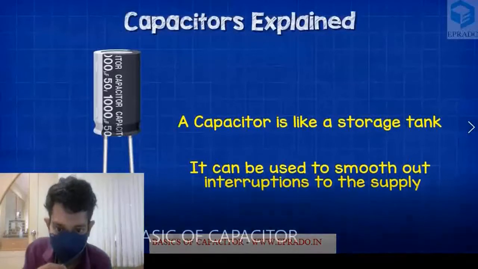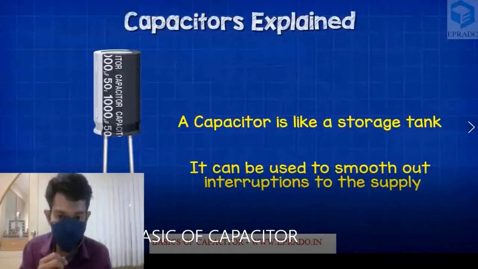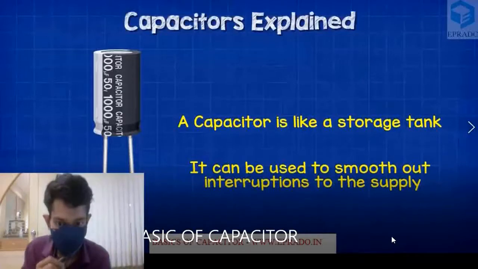It can be used to smooth out the interruptions to the supply. Can you understand what this means? This means that a capacitor helps us provide a continuous value of voltage throughout the circuit even if the source voltage is turned off for a few seconds.